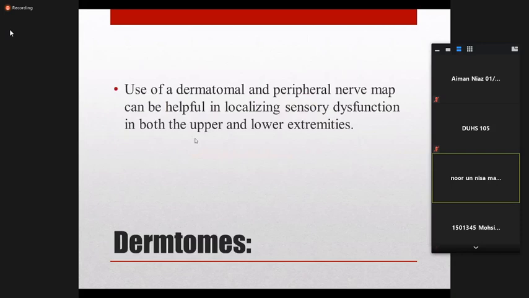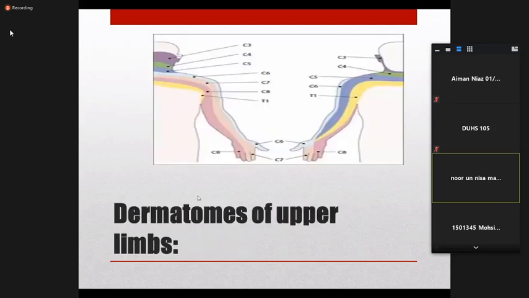So, this is the basic anatomy, and now we discuss the dermatomes. To assess where the lesion is and to localize the sensory dysfunction, you have to know the basic dermatomal or nerve supply, and for that you have to know how the dermatomes of the body are supplied.